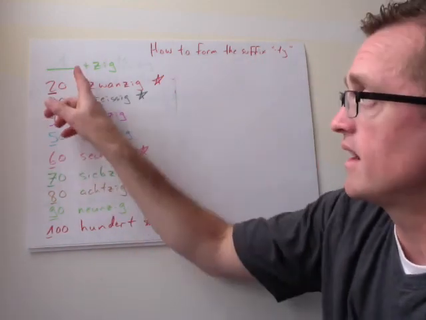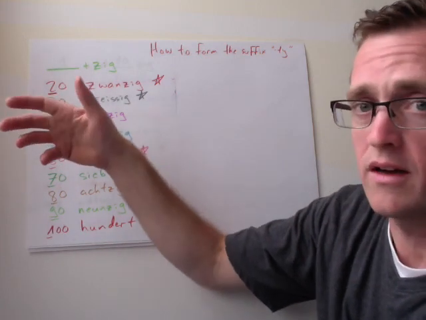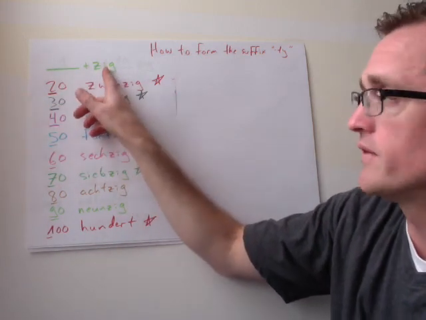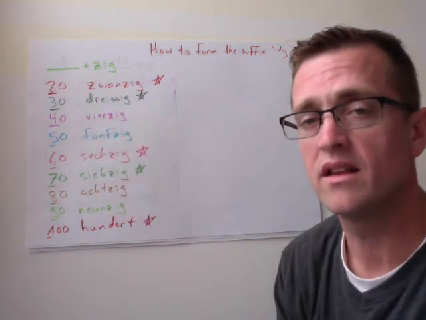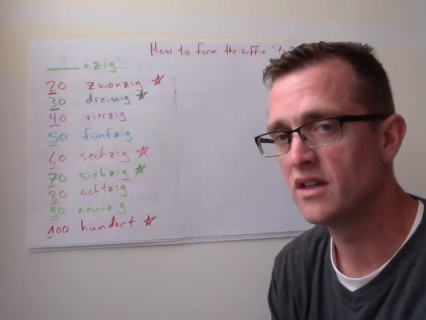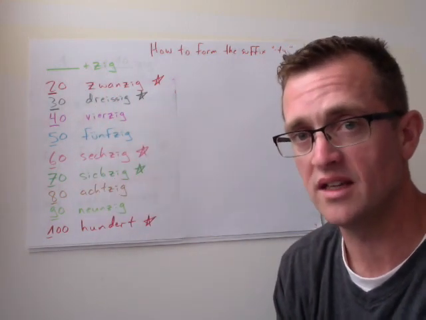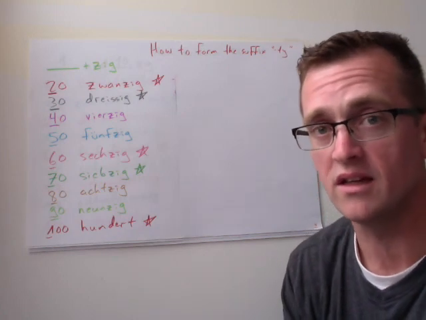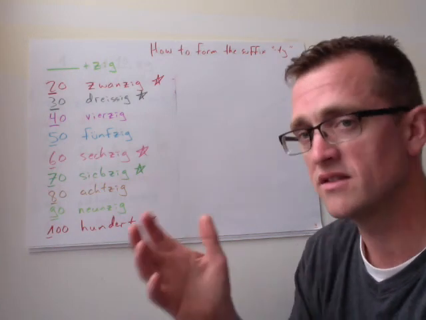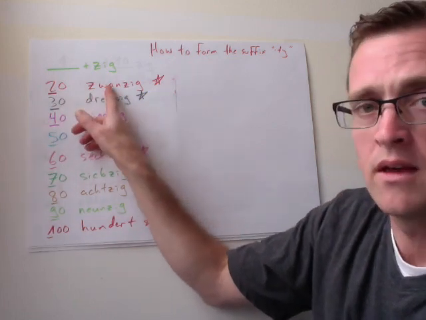So to do this, we're going to take our number, 3, 4, 5, 6, and we're going to add the suffix zig again. There are a few exceptions, just like in English. We don't say 2-ty, we say 20. We don't say 3-ty, we say 30. 5-ty, we say 50. Same idea. So here we go.